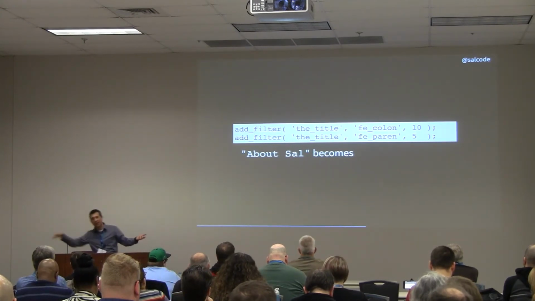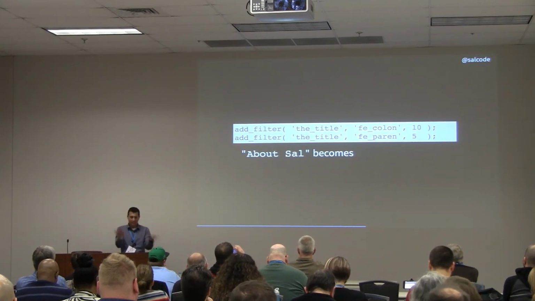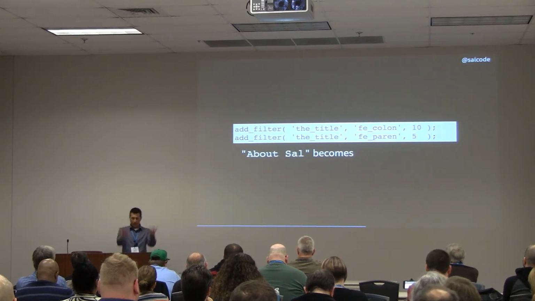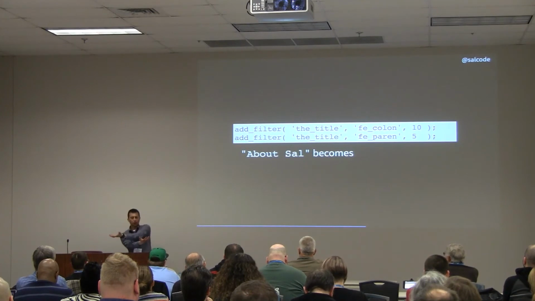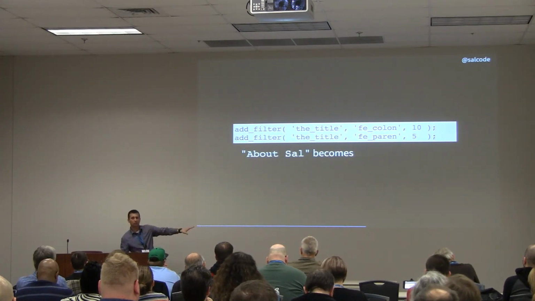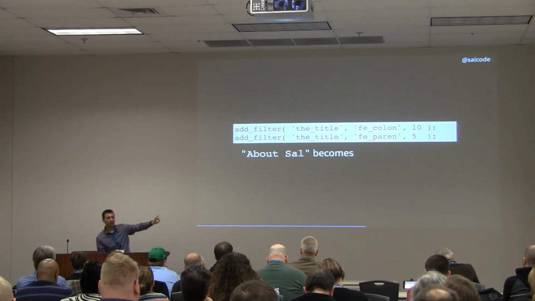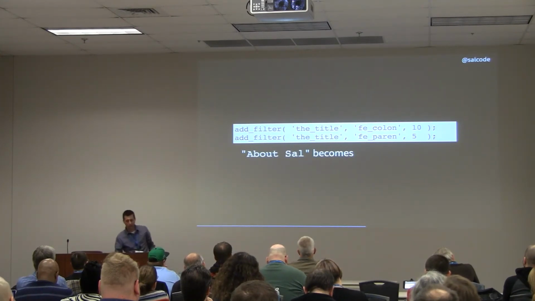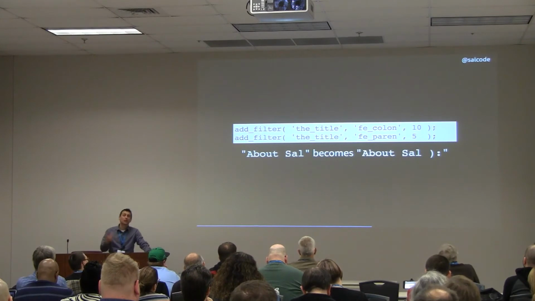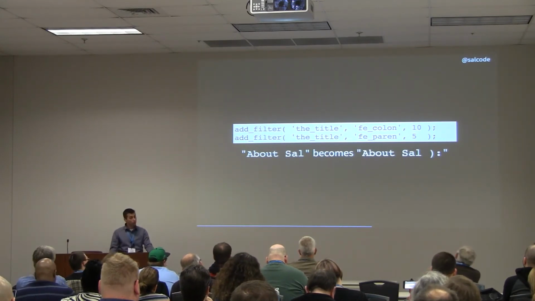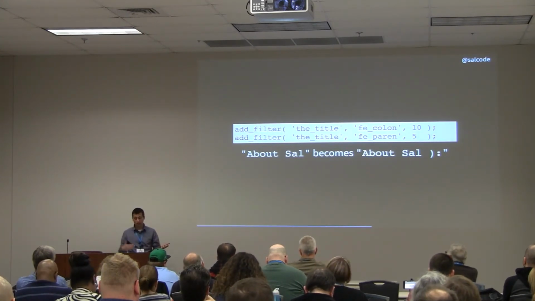So the message is coming down, we're getting ready to apply these, and WordPress gets to this hook, the title, and it says, okay, I'm going to apply these 2 functions. This one is a lower priority, so we're going to do that one first. So add the parenthesis first, then add the colon, send it out. So we've got about Sal coming in, and this time we've changed the order we apply them, and we get the parenthesis first and then the colon, and so now it's frowning. So priority is important when you've got multiple filters. It matters what's getting applied first or second.